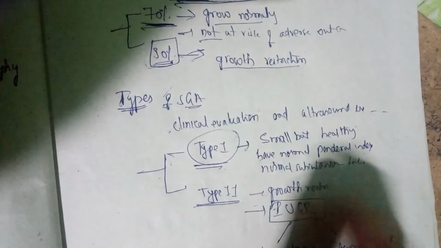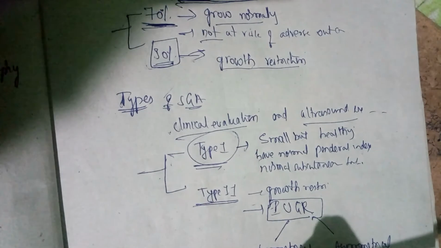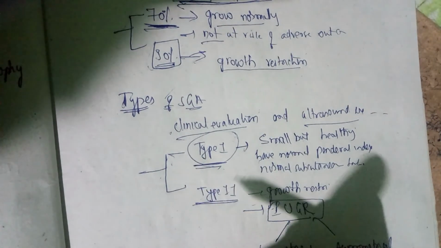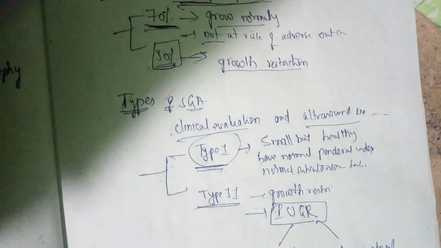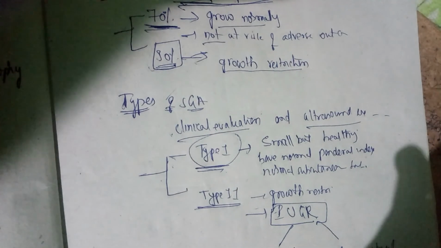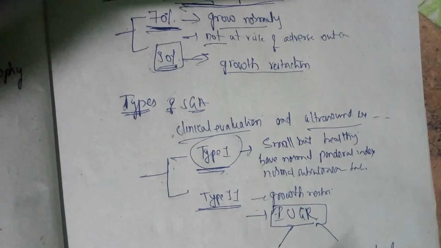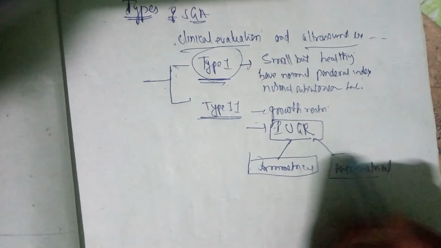Based on clinical examination and ultrasound examination, we classify into type 1 and type 2. In type 1, the babies are small but healthy. Type 2 comes under intrauterine growth retardation babies. Again, this intrauterine growth retardation will be of two types, symmetrical as well as asymmetrical.